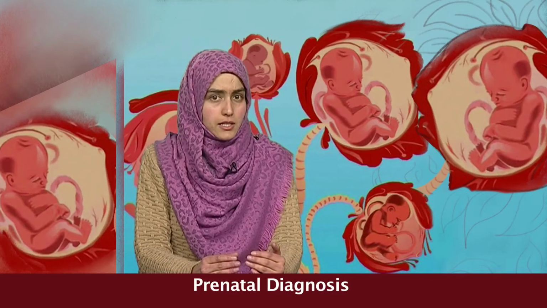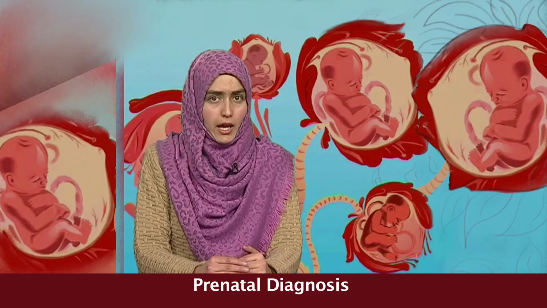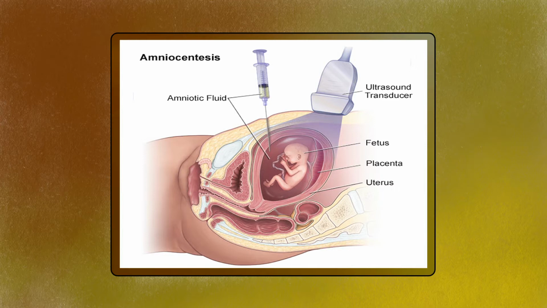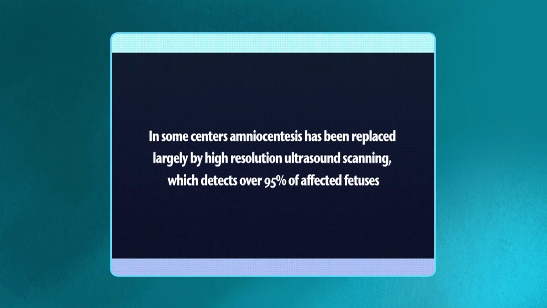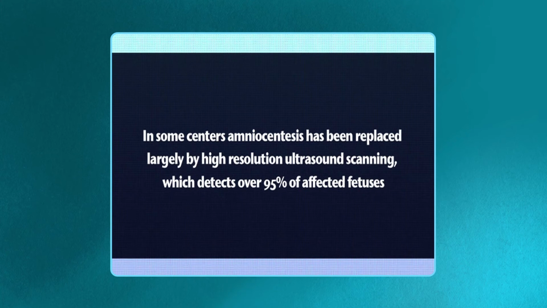Estimation of maternal serum alpha-fetoprotein (AFP) concentration in the second trimester is valuable in screening for neural tube defects. A raised AFP level indicates the need for further investigation by amniocentesis or ultrasound scanning. In some centers, amniocentesis has been replaced largely by high-resolution ultrasound scanning, which detects over 95% of affected fetuses.